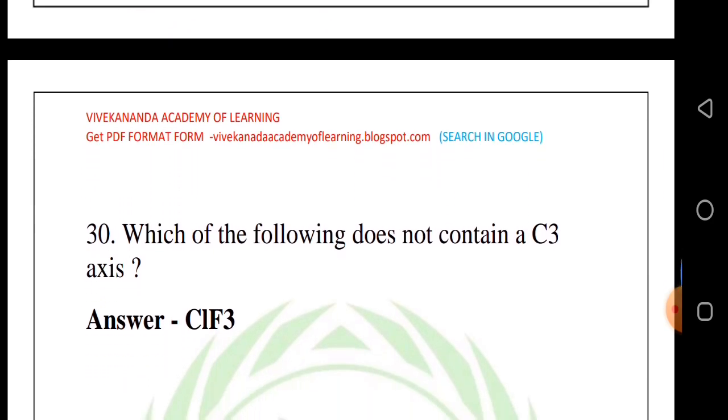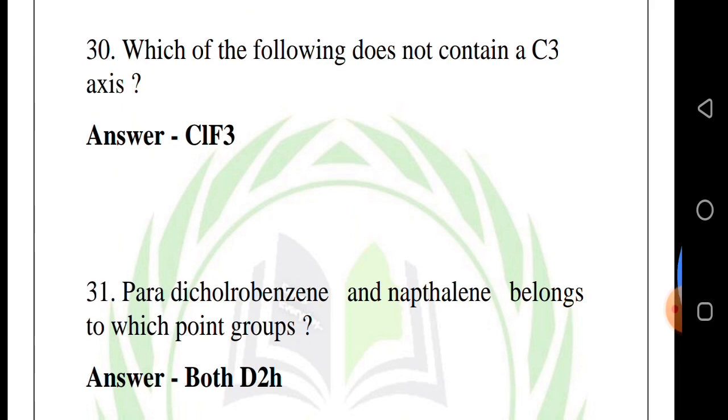30th question, which of the following does not contain a C3 axis? Answer: ClF3. 31st question, para-dichlorobenzene and naphthalene belong to which point group?